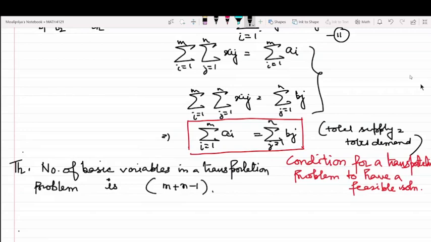This is again very, very important. How many basic variables can a transportation problem have? Am I okay with this?